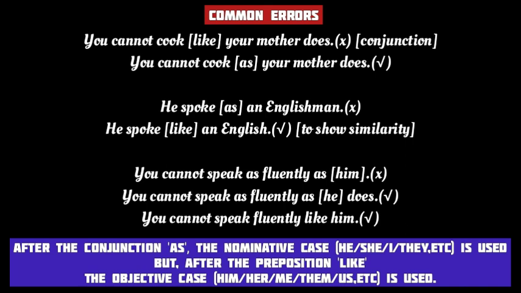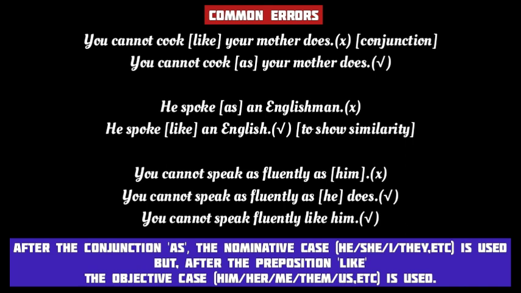For example, in the sentence, you cannot cook like your mother does, the use of like is incorrect. Why? Because here like has been used as a conjunction joining two clauses. But we know that like can be used only as a preposition and not a conjunction. So we should replace it with as in this sentence. So the correction is, you cannot cook as your mother does.